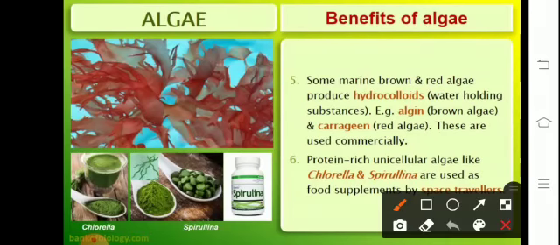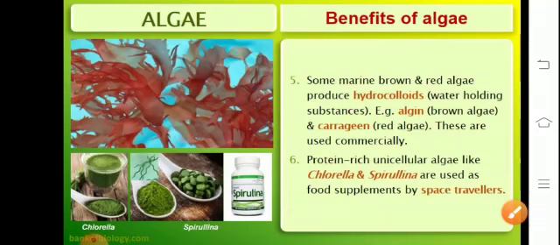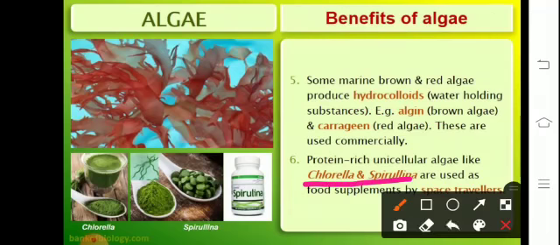Some of the marine brown and red algae are used to produce hydrocolloids. Examples are algin, from the brown algae, and carrageen, from the red algae. These are used commercially. Protein-rich unicellular algae like Chlorella and Spirulina are used as food supplements by space travelers. They are a protein-rich diet.